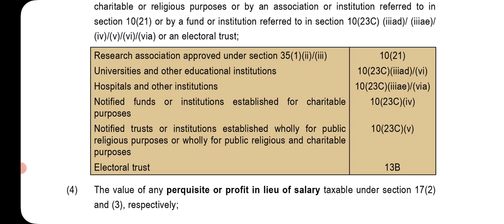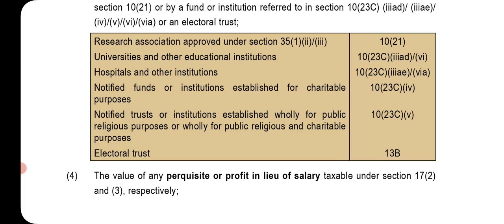Research association approved under section 35, 10(21). Universities and other educational institutions, 10(23C)(3AD), oblique (6). Hospitals and other institutions, 10(23C)(3AE), oblique (6A). Notified fund or institutions established for charitable purpose, 10(23C)(4). Notified trust or institutions established wholly for public religious purpose or wholly for public religious and charitable purpose, 10(23C)(5).